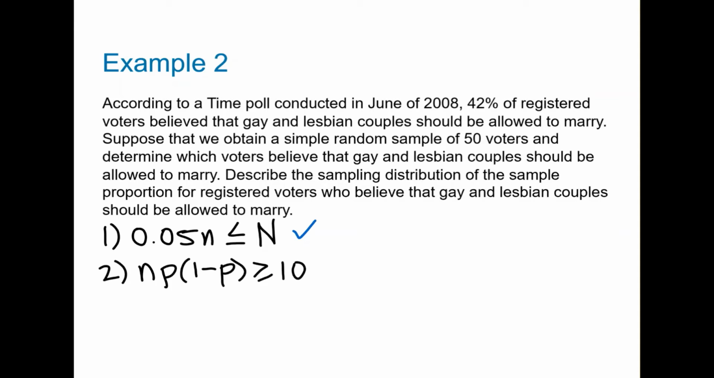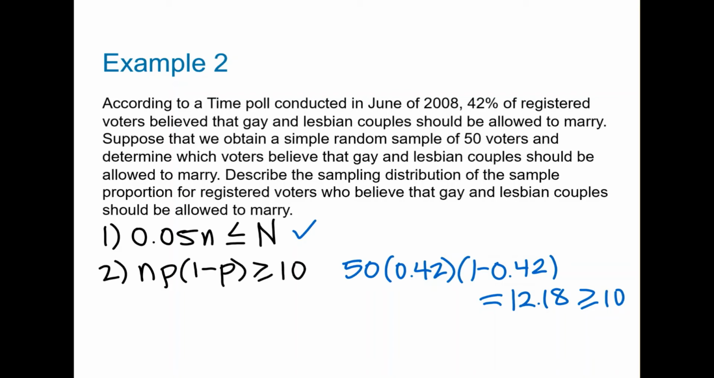Next, we have to check if np times 1 minus p is greater than or equal to 10. If np(1-p) is greater than or equal to 10, then the sampling distribution of the sample proportion is approximately normal. n is the sample size, so n is 50. p is the population proportion, which is 42% or 0.42. We get 12.18, which is greater than or equal to 10, so condition 2 is satisfied. So because condition 2 is satisfied, we can say that the distribution of the sample proportion is approximately normal.